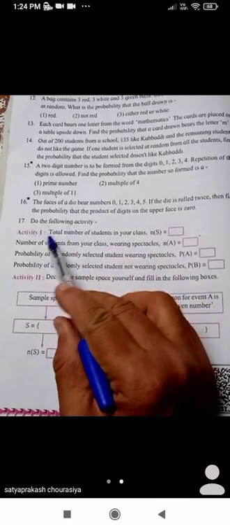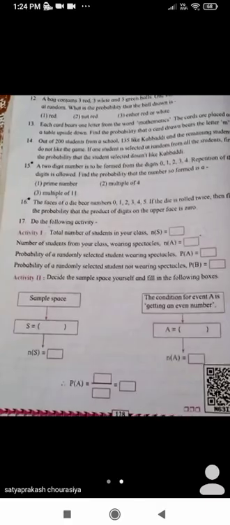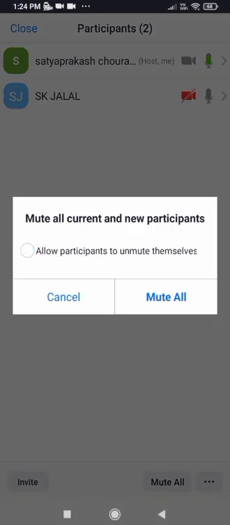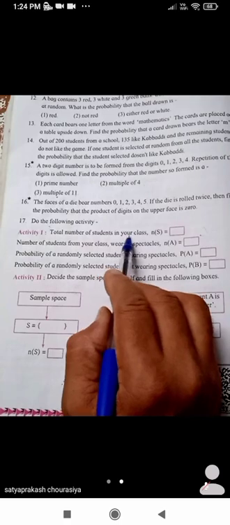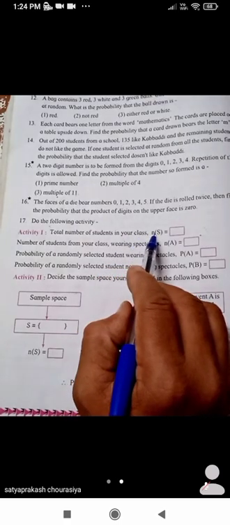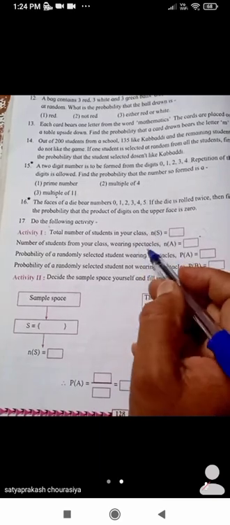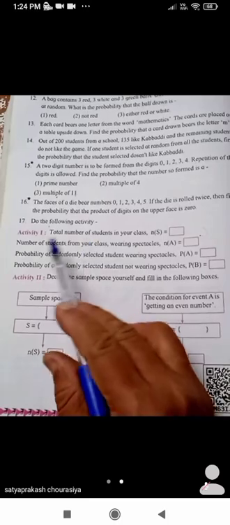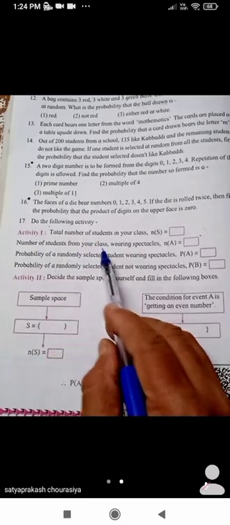Now in the activity, what is given? Activity 1. The total number of students in your class, n(S) is equal to... Now you have to write by your own. How many students are in your class? Number of students from your class wearing spectacles.